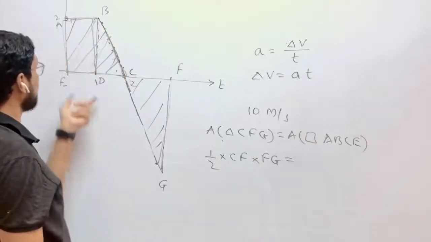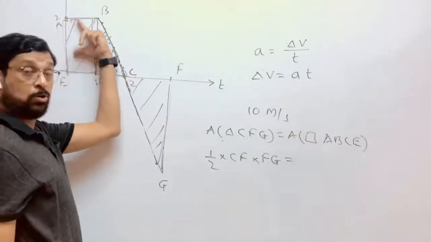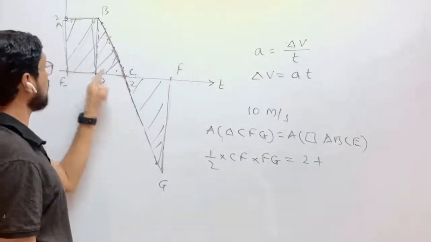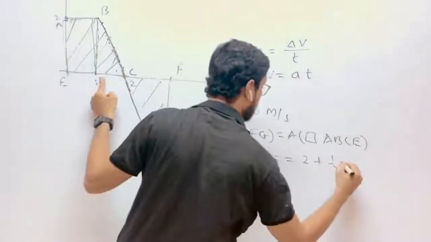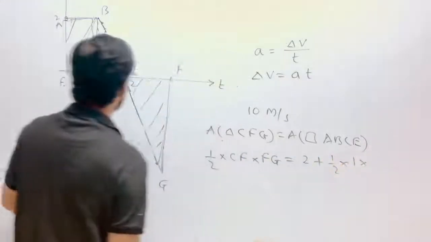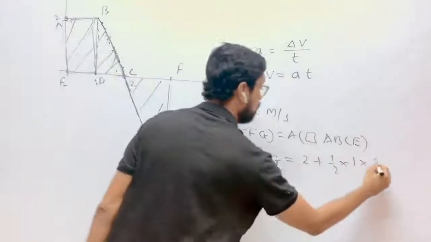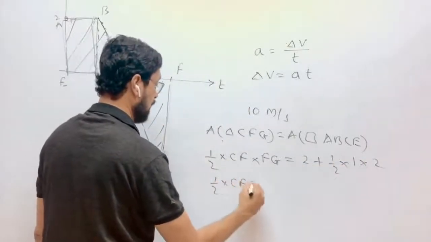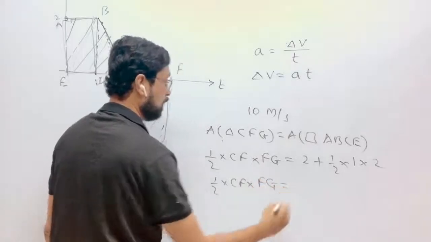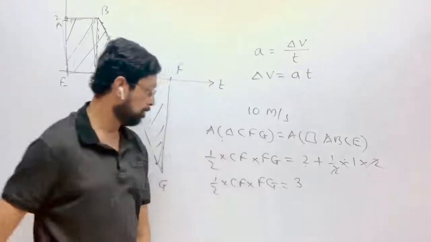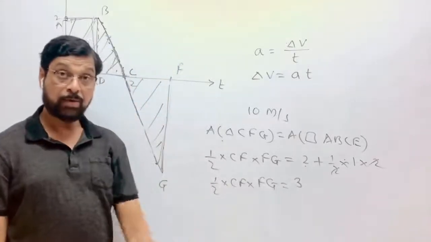Area of the rectangle 1 into 2, that is 2, plus area of this triangle half into base 1 into height, that is 2. So half into CF into FG is equal to, this 2 gets cancelled, 2 plus 1 is 3.